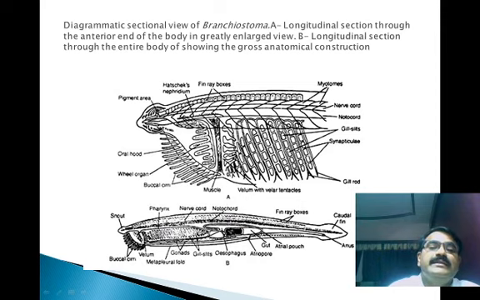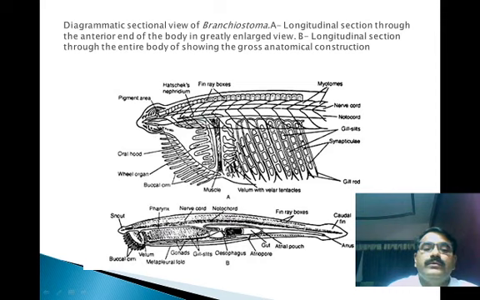These wheel organs also have cirri or tentacles, and these help in filter feeding. Here is the anterior most end of the body.